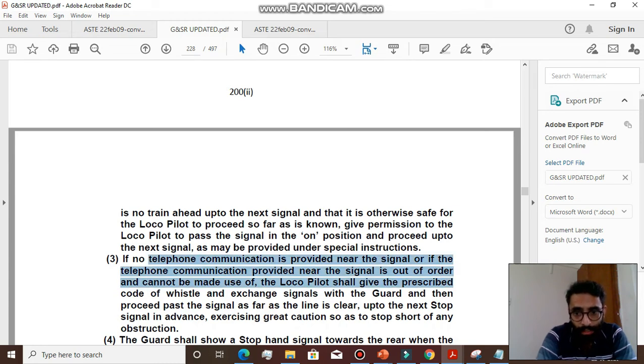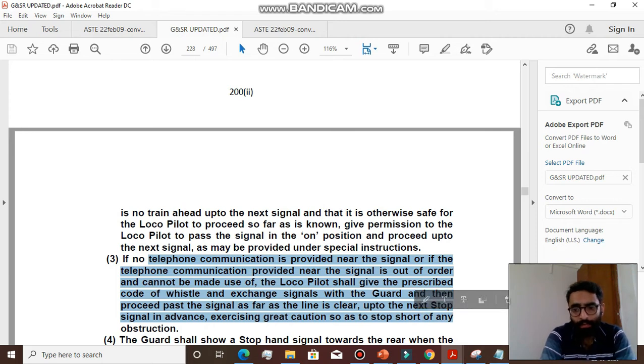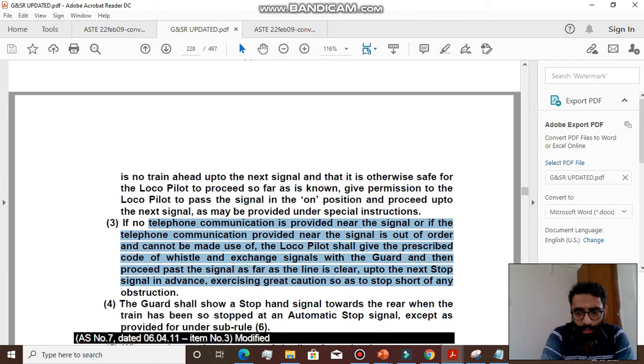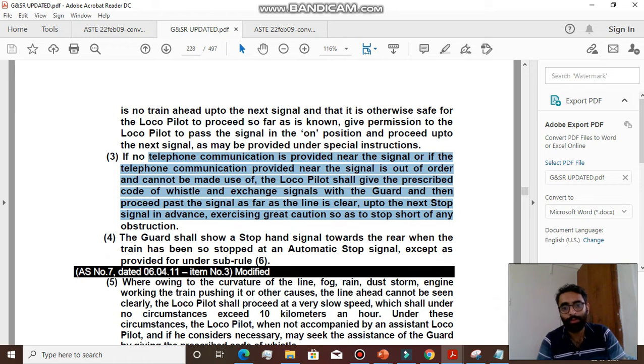If no telephonic communication is provided near the signal, or if the telephone communication provided near the signal is out of order and cannot be made use of, the loco pilot shall give the prescribed code of whistle and exchange signals with the guard and then proceed past the signal as far as the line is clear up to the next stop signal in advance, exercising great caution so as to stop short of any obstruction. If there is no telephone communication near the signal, then what he has to do?